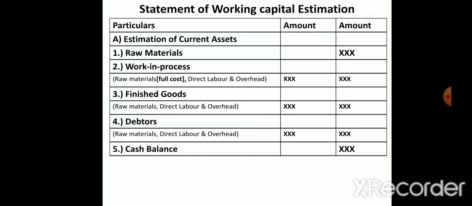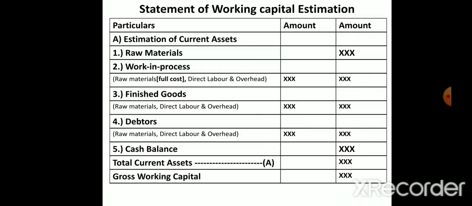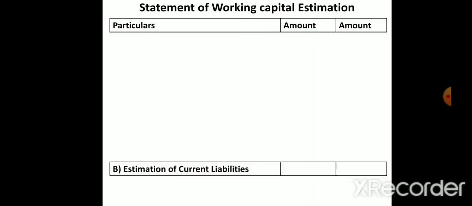How to calculate, I will explain while doing the sums. So first, just concentrate on raw material, work in progress, finished goods, debtors and cash balance. This is the total current assets. If you add all these, you will get total current assets, meaning gross working capital. It's clear, students? This is in continuation of that.